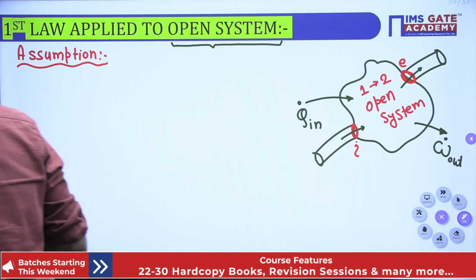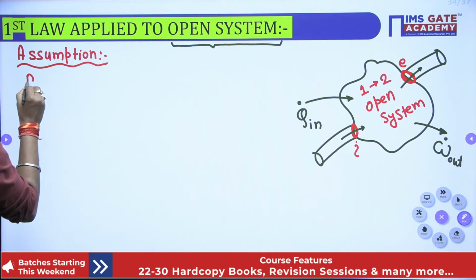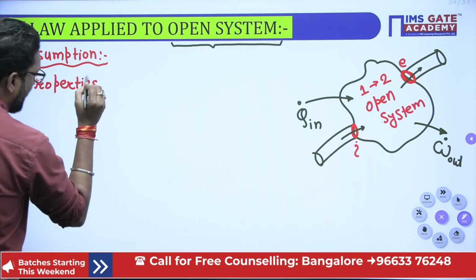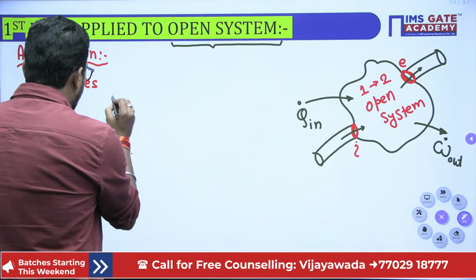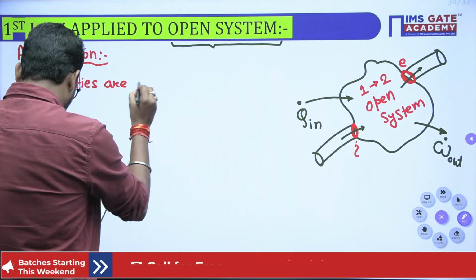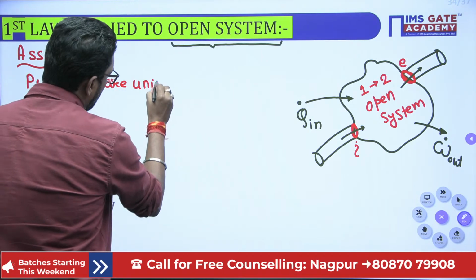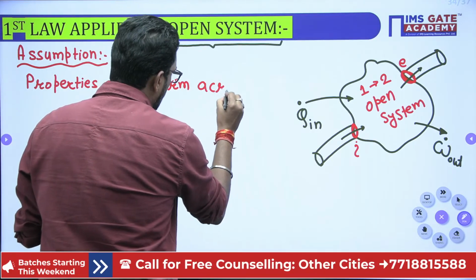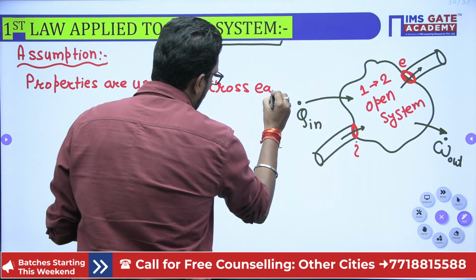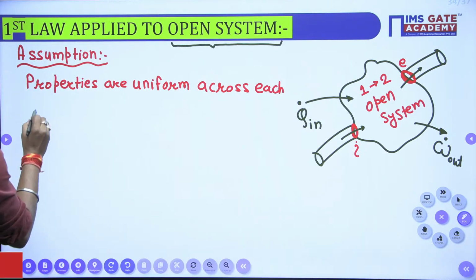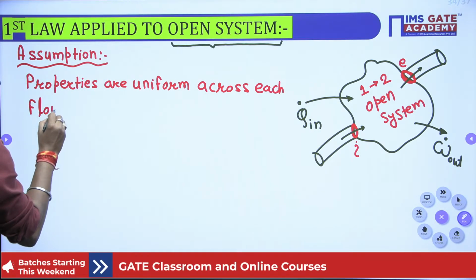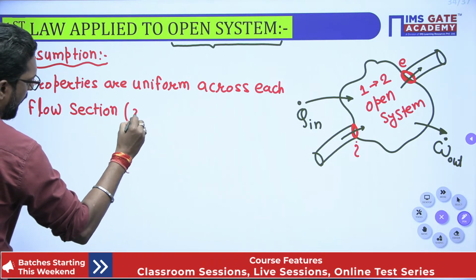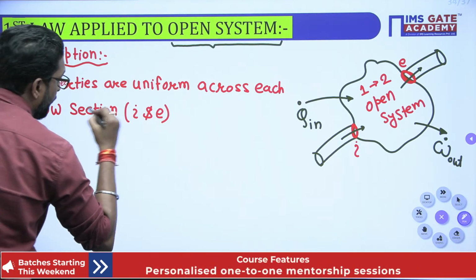So, the assumption: properties, any properties, are uniform across each flow section. And what is the section? I and E. Very important.